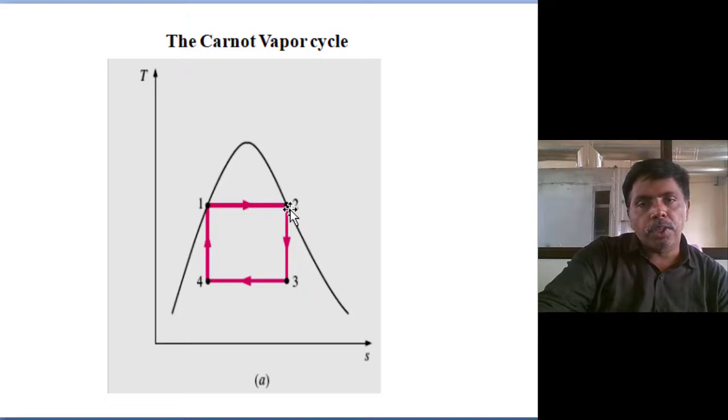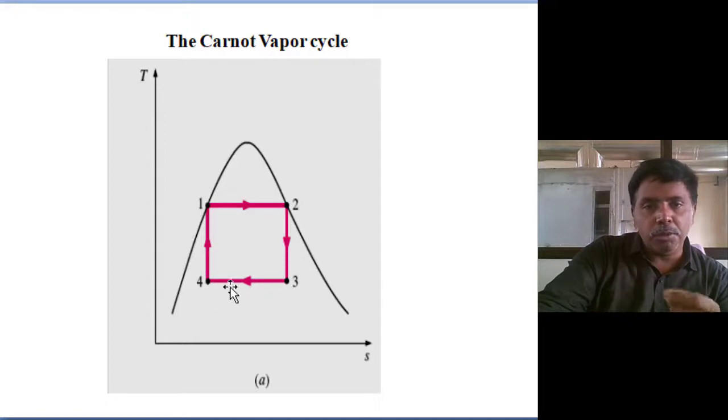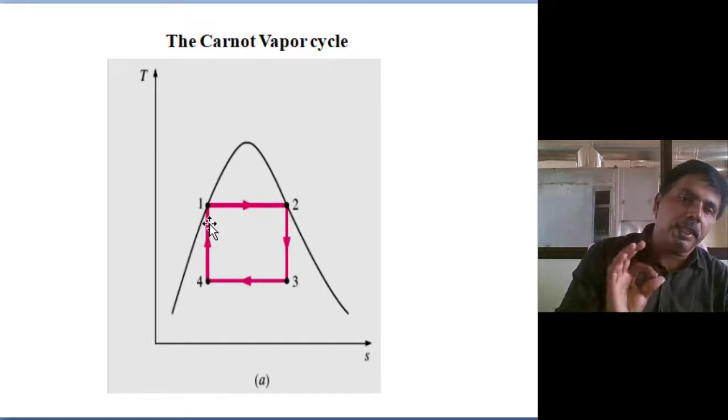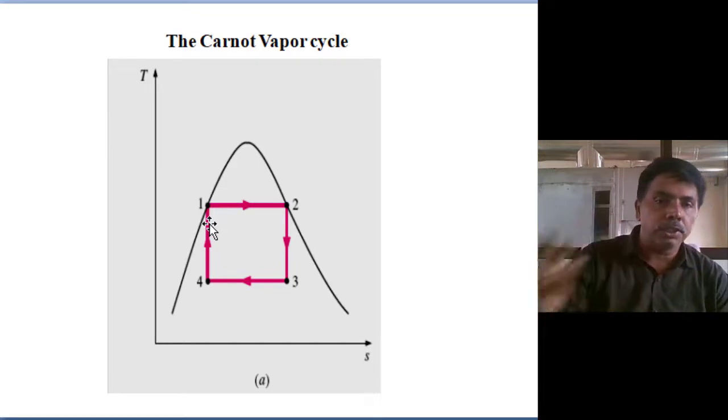1 to 2, isothermal heat addition. It is in the vapor range, saturated liquid to saturated vapor we are producing. Again 2 to 3, adiabatic expansion or isentropic expansion. Next 3 to 4, isothermal heat rejection, and 4 to 1, adiabatic or isentropic compression. This is the fourth process. So practically, we will discuss one process at a time.